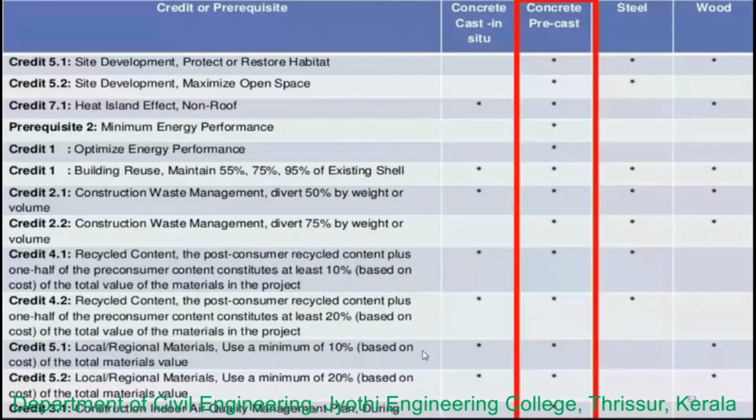So these are actually the LEED points. You can see here there is cast in situ, steel, wood, and the precast also, where the precast is going to satisfy many of these points. So let us see what exactly the first point here is: site development, protect or restore habitat.